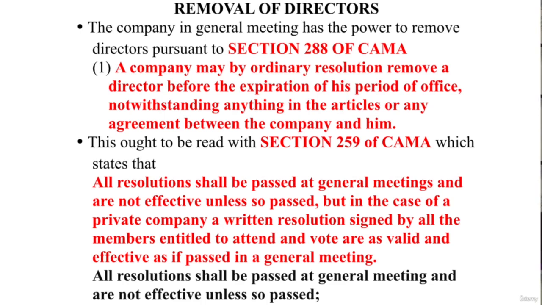So we have to go to section 258. It says a resolution is an ordinary resolution when it has been passed by a simple majority of votes cast by members of the company entitled to do so, voting in person or by proxy at a general meeting. A resolution is ordinary when the members vote in general meeting by simple majority.